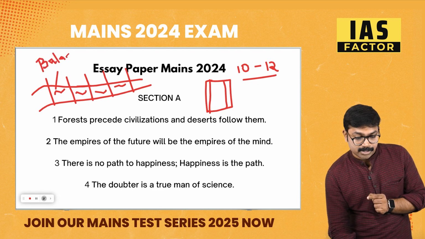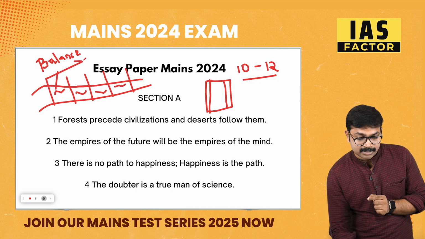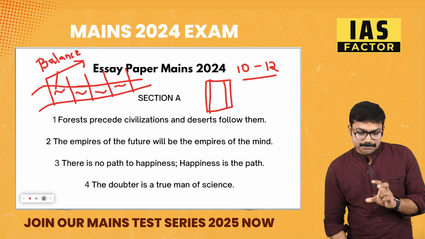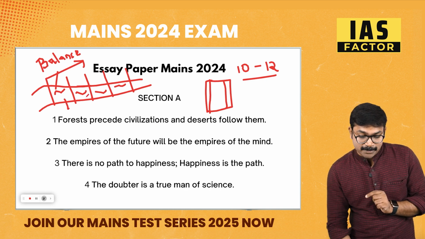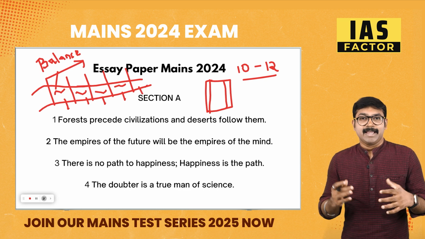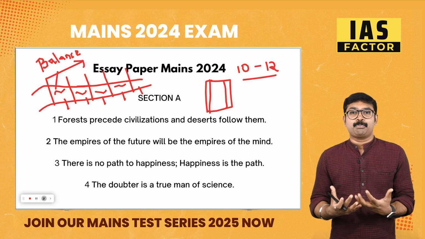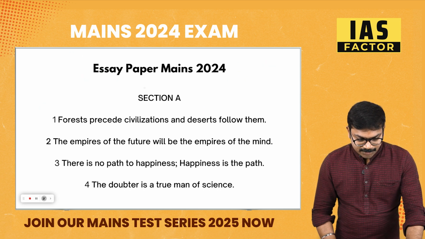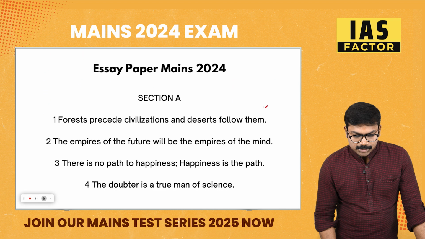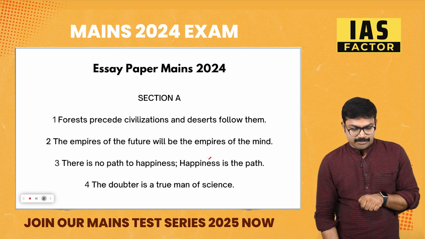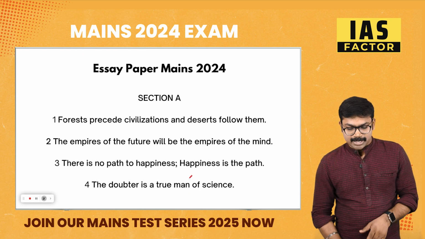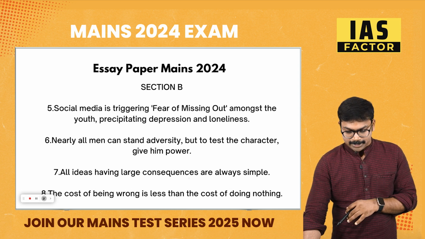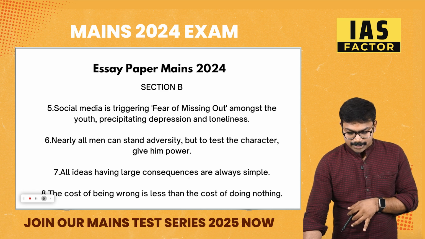That is very, very important. In order to have this balance, you need to fill each and every compartment. It takes time, and it needs good points and good thought to write this. So here we go. By this time, you can decide which one essay you'll write from 1, 2, 3, 4. And when you go for section B, what will be the important thing that you'll write here? Let's discuss each and every one.